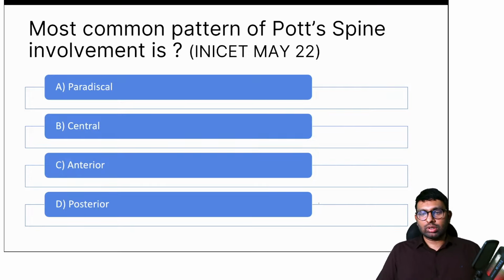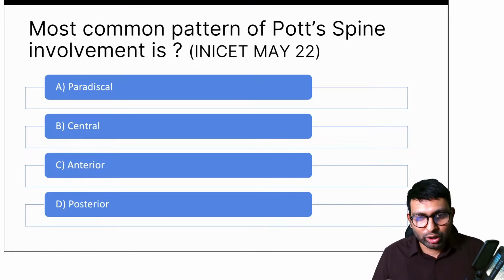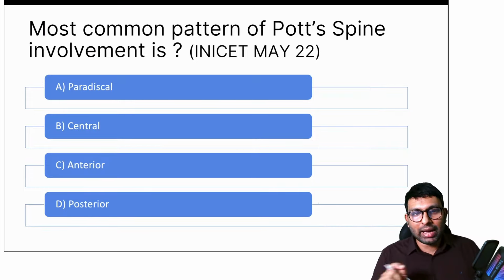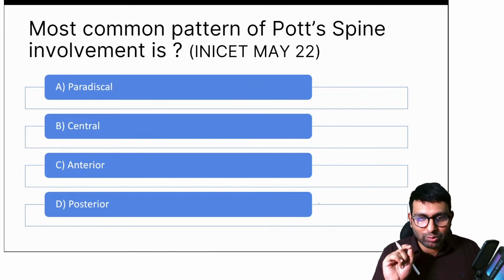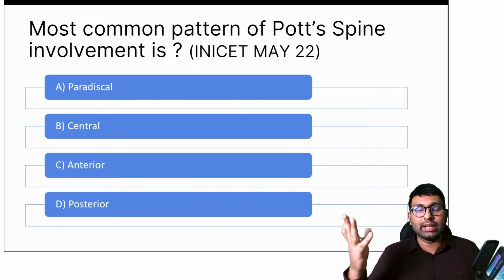Okay, so you're right, paradiscal is the most common type. Now, the main thing I wanted to focus on here is to understand the concept as to why we have different types of TB spine and why paradiscal is the most common. Debraj, you're right, it is paradiscal type. Shabir, also you're right, paradiscal type. So why, we have to understand the why as well. Why do we have paradiscal type? Why do we have central, anterior and posterior types?